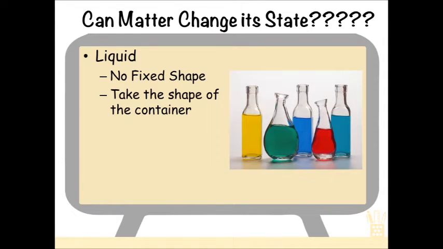Suppose the water which is in your bottle, water is a liquid. If it's in your bottle and you pour the same water in a glass, it takes the shape of the glass. So liquids take the shape of the container in which they are kept. They also have a fixed volume.